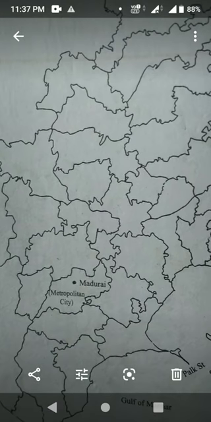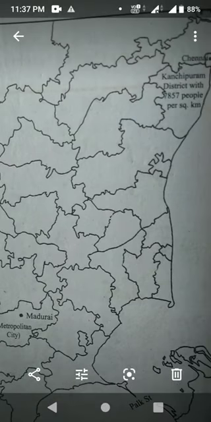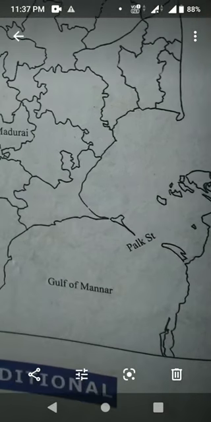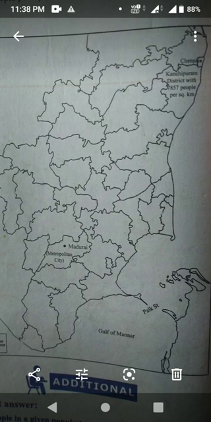Next one is on the outline map of India, Tamil Nadu, mark the following places. Here also 4 places they have given. First one, which is considered as a metropolitan city, that is Madurai. Okay. Second one, a district with 7,857 people per square kilometer. Well, that is the Kanchipuram district. Okay, third one, Gulf of Mannar. We find out Gulf of Mannar. Fourth one is the Palk Strait. Okay, so this is the Tamil Nadu map.